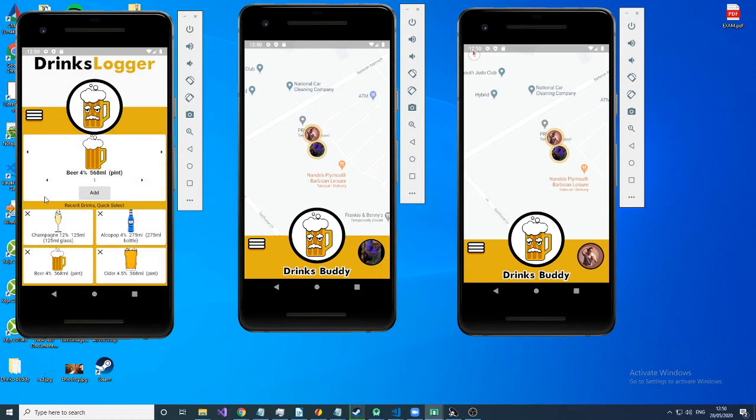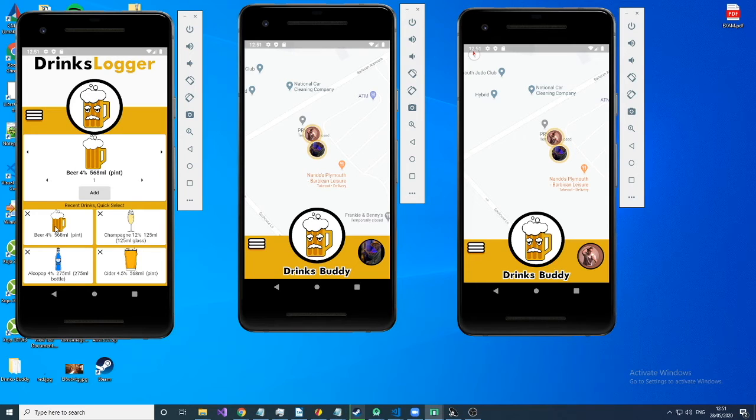So this has some of the most major drinks inputted with it, along with their alcohol percent, their milliliter, and a sort of tag to help you get along. So for example, on the screen there's beer 4%, 568 milliliter, brackets pint. You can easily add one of these, and as soon as you've added it, it will go to your most recent and appear at the top.